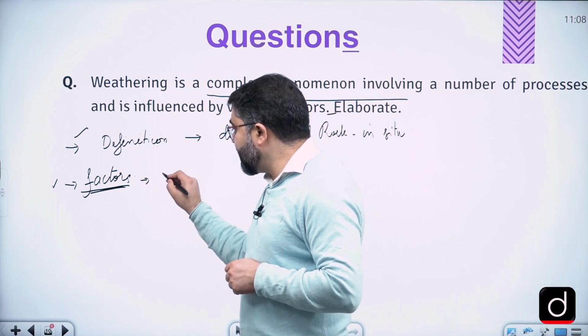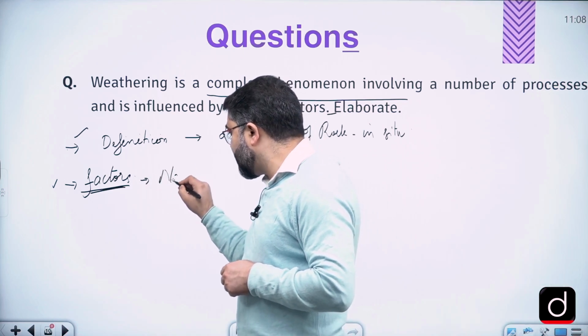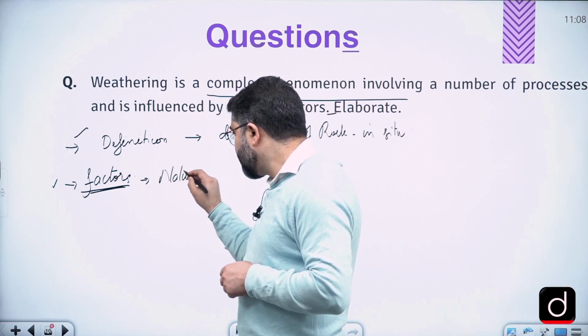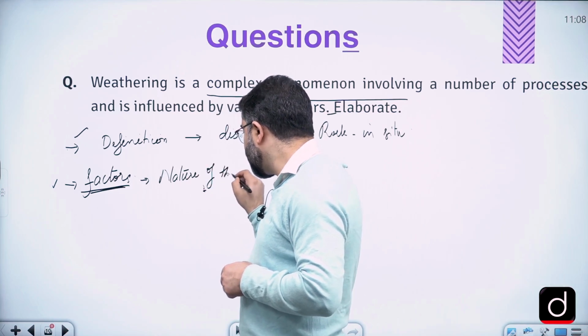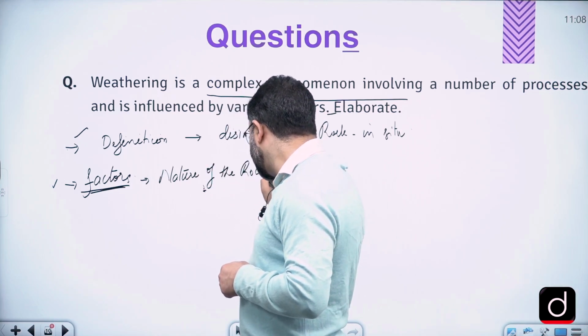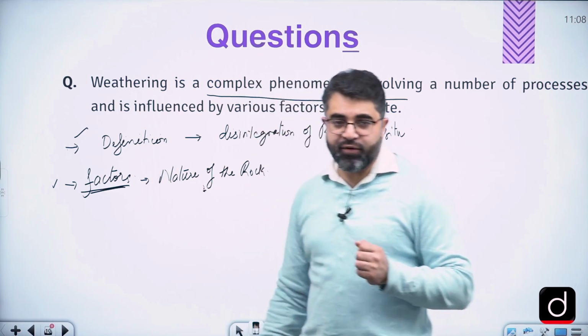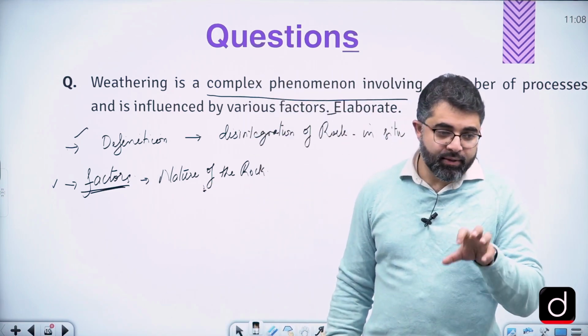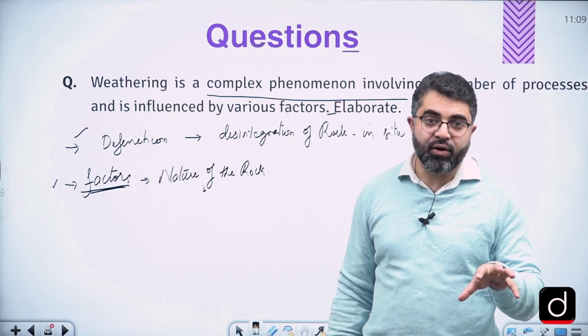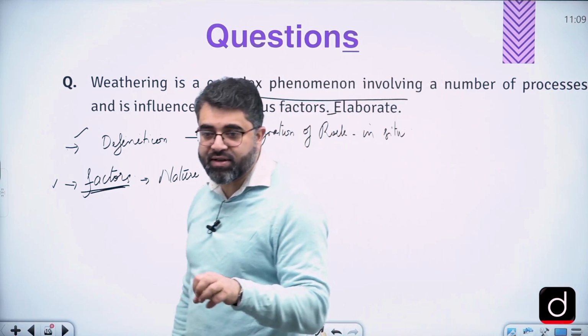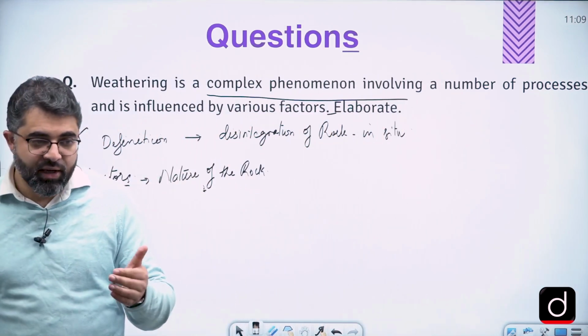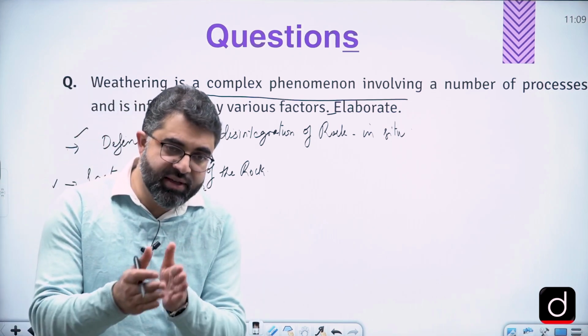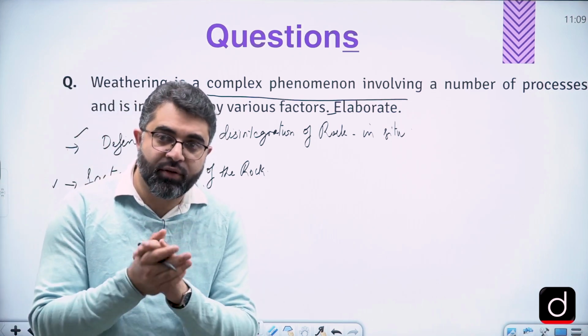Factors affecting: number 1, it depends upon the nature of the rock. That is the composition of rocks, the percolation of rocks, permeability of rocks, or porosity of rocks. So permeability, porosity, nature or the composition of rocks.